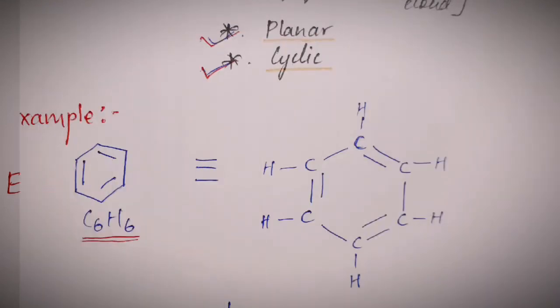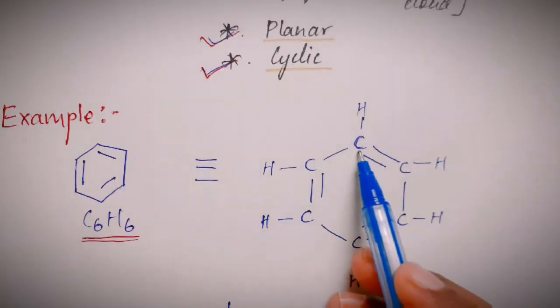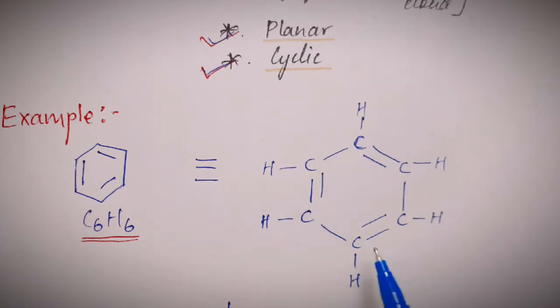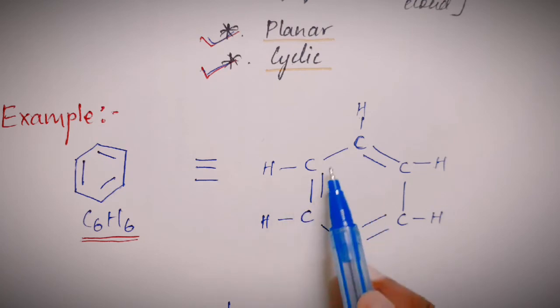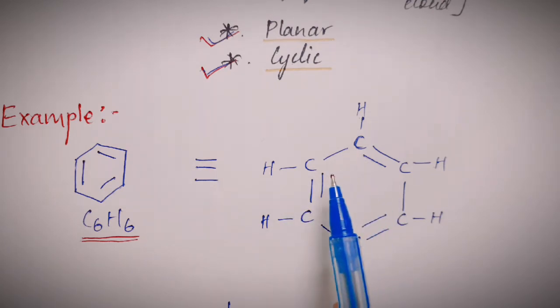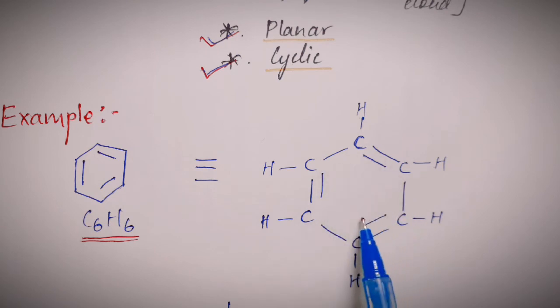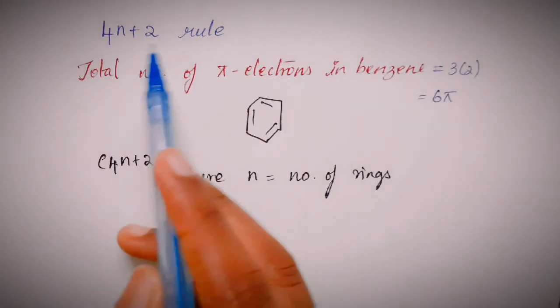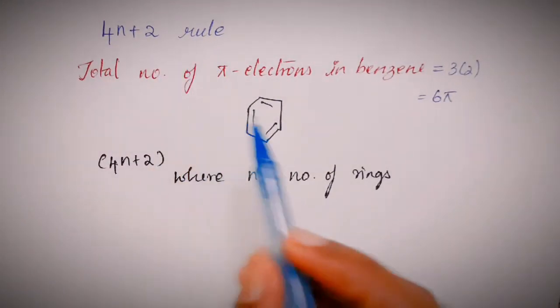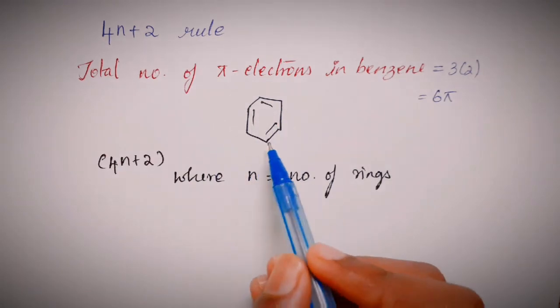bonds. Benzene is like this: there are 6 carbon atoms and each carbon atom is bonded to 1 hydrogen, and we have the delocalization. That is the conjugated system where you have alternate single and double bonds. You have 3 double bonds and 3 single bonds. Applying the 4n+2 rule to check if benzene is truly aromatic.